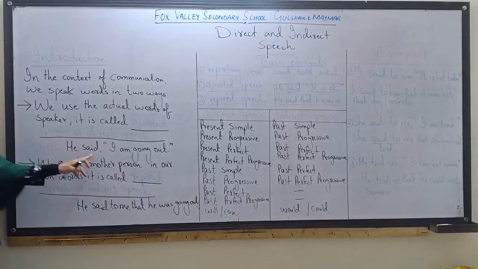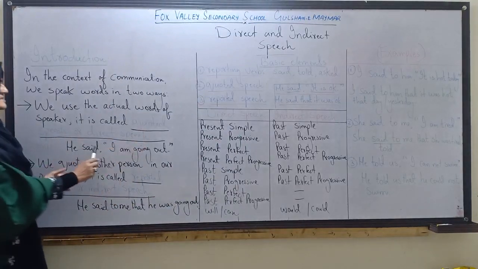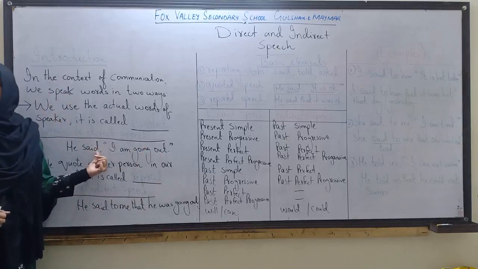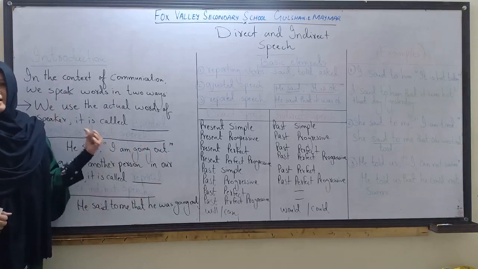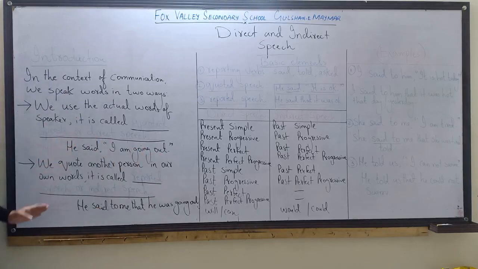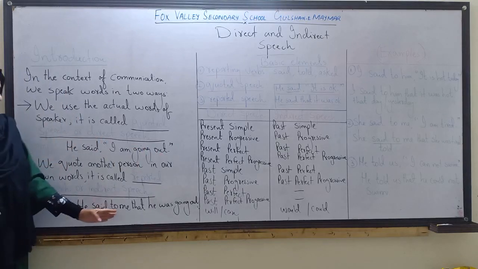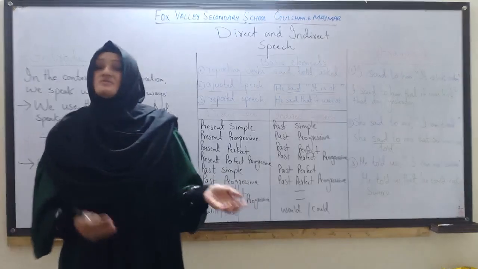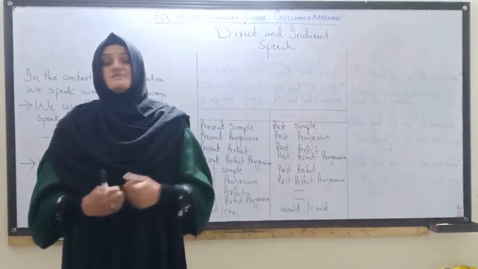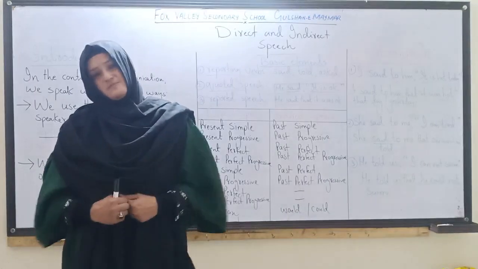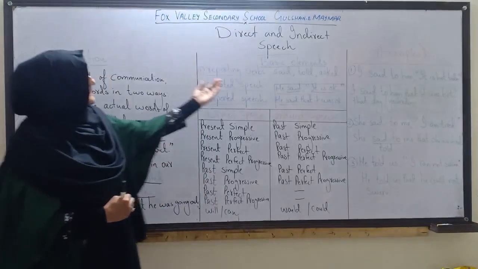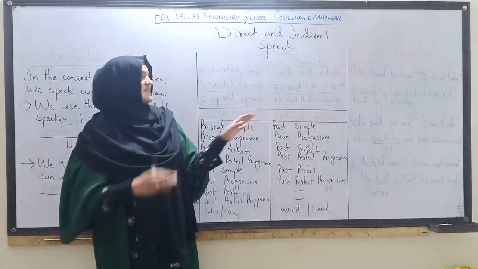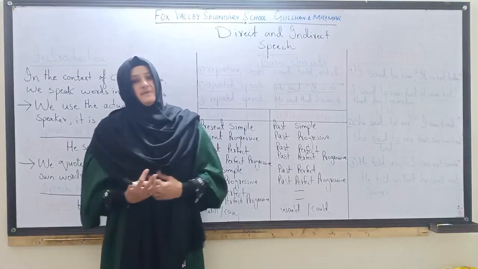Example: he said, "I am going out." See, the sentence is written in inverted commas, that is called quoted speech and direct speech. Second example: he said to me that he was going out. That is called reported speech, and in grammar it is called indirect speech. Let me define the basic elements of direct and indirect speech. Basically the lesson is a basic concept lesson.